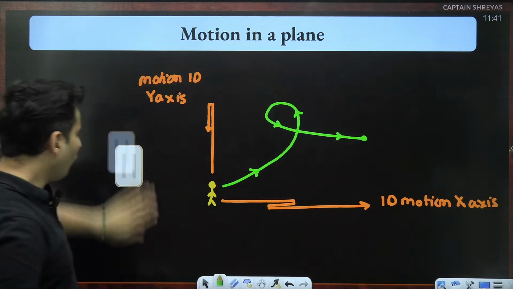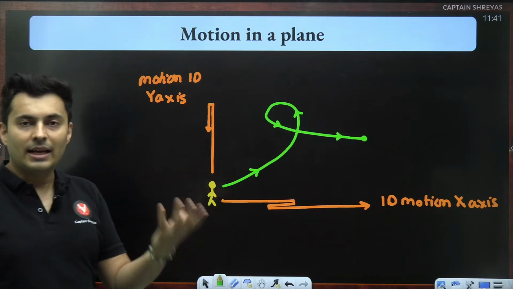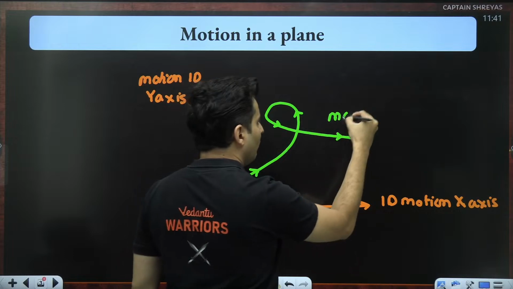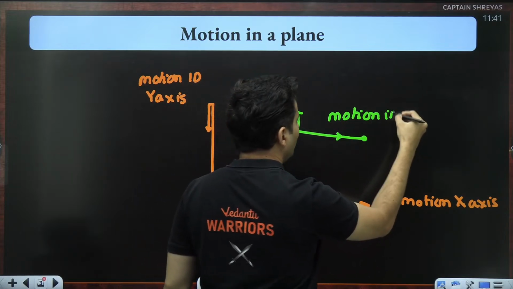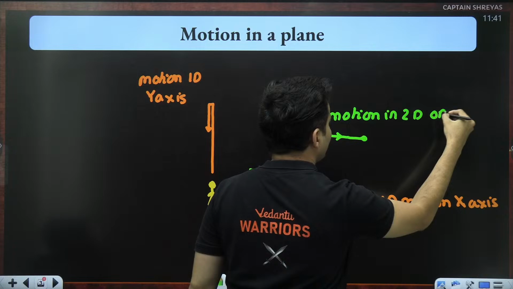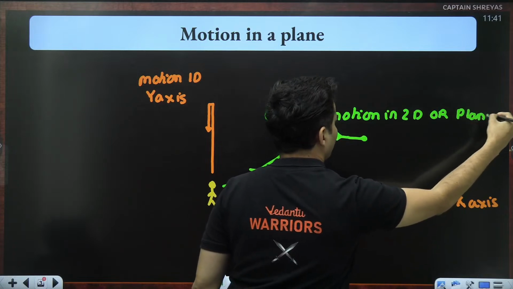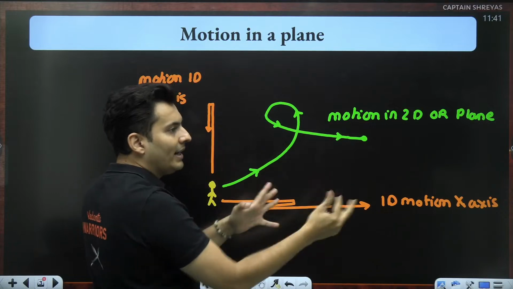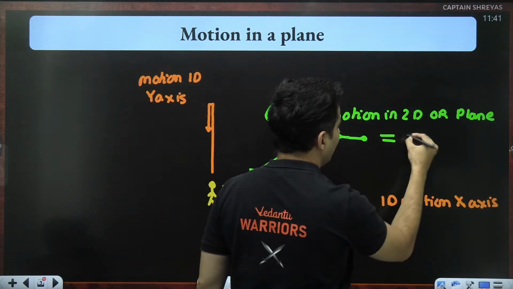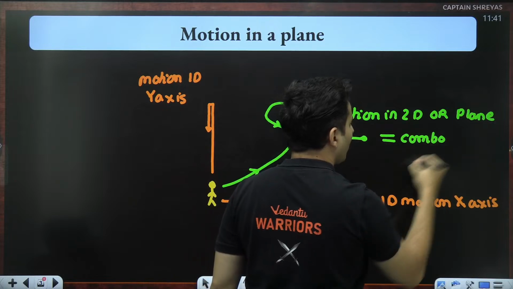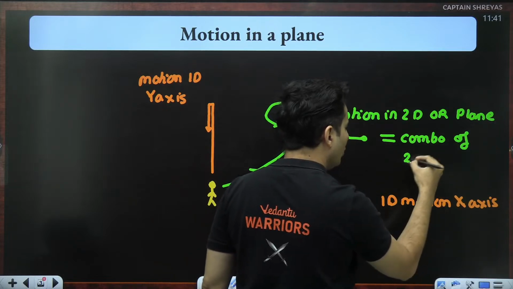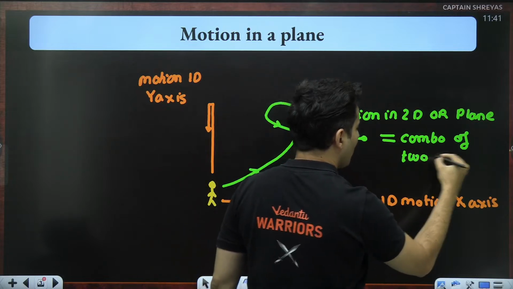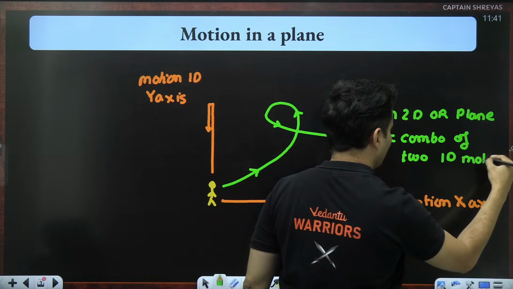So what you notice in this entire motion, this is a motion in 2 dimensions, or basically a plane. This is a plane of the board. It is a combination of 2 one-dimensional motions, a combo of two one-dimensional motions. Do you guys agree with it?